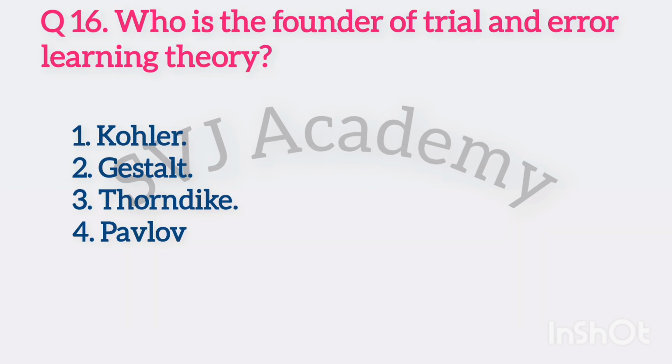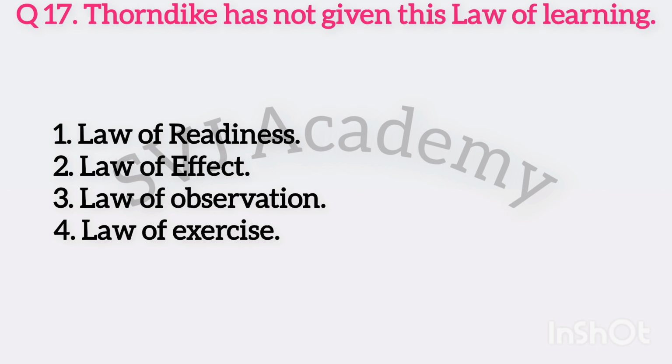Question number 16. Who is the founder of trial and error learning theory? Options: Koehler, Gestalt, Thorndike, Pavlov. The right answer is the third one, Thorndike. Question number 17. Thorndike has not given this law of learning. Options: law of readiness, law of effect, law of observation, law of exercise. Option number 3, law of observation, is the right answer. The remaining laws of readiness, effect, and exercise are the primary laws of learning.